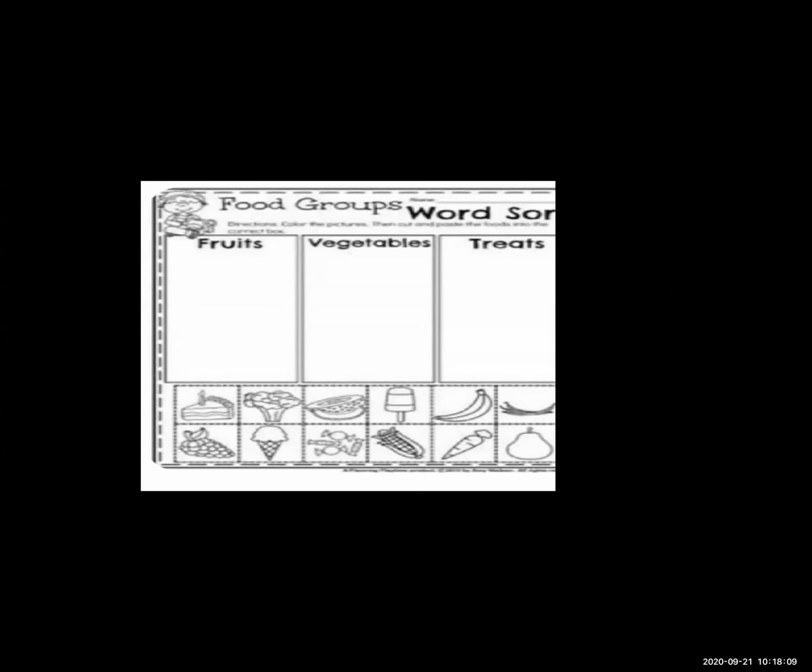Next are the chocolates. Everyone likes chocolates. So chocolates come in treats. Next is the corn. Corn comes in the vegetable column. Next is the carrot. Radish also comes in the vegetable column. Next is the guava fruit. It comes in the fruits column. So this way fruits, vegetables and treats are different groups.